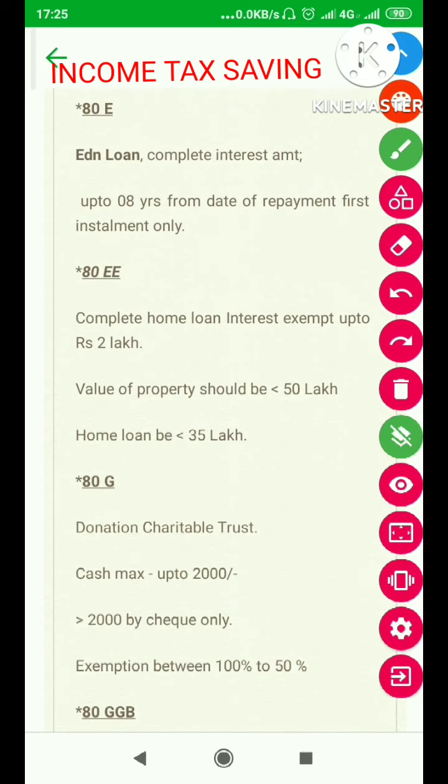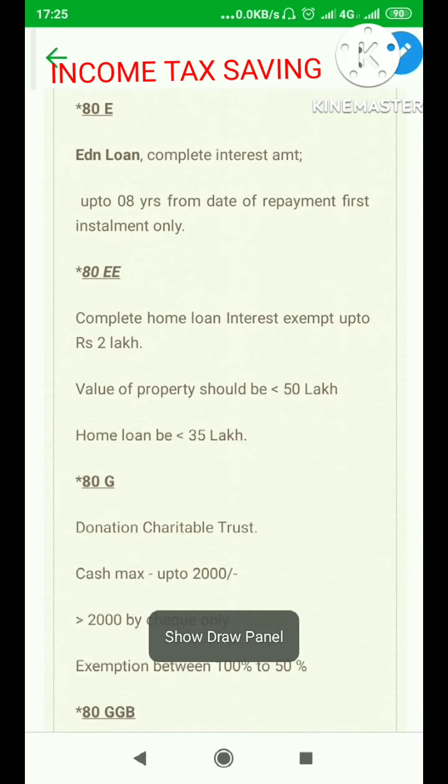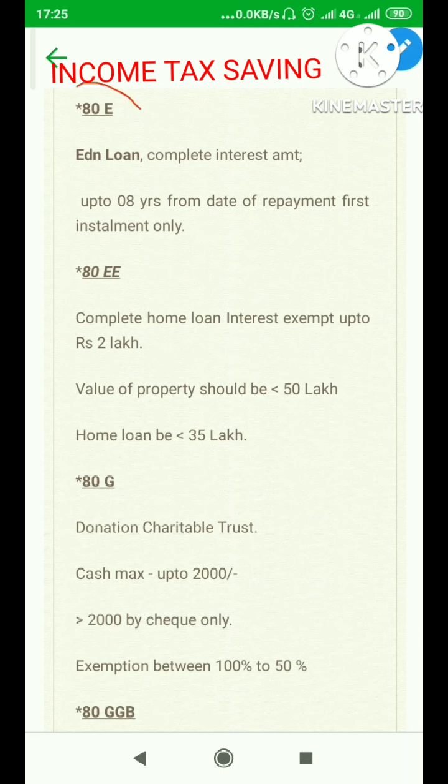80E. For ease of understanding, we may say that E stands for education.